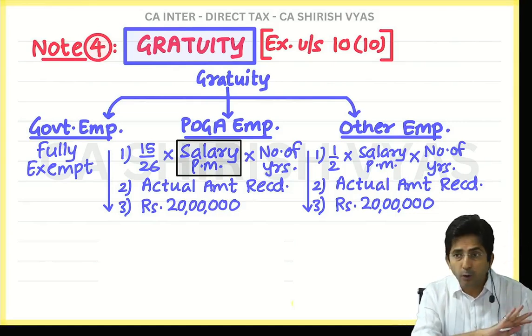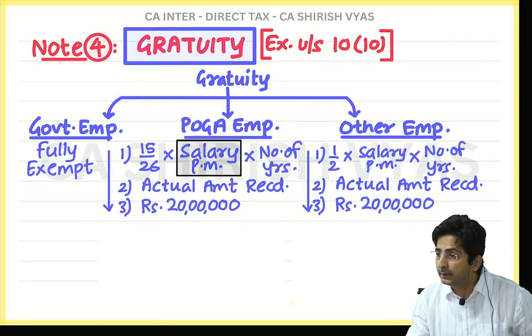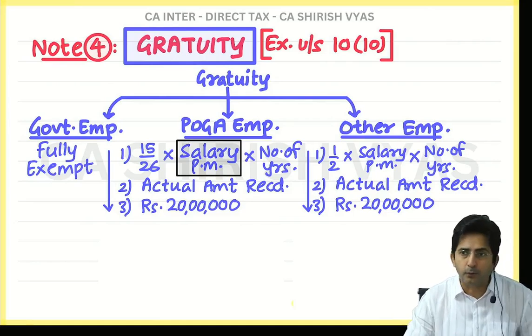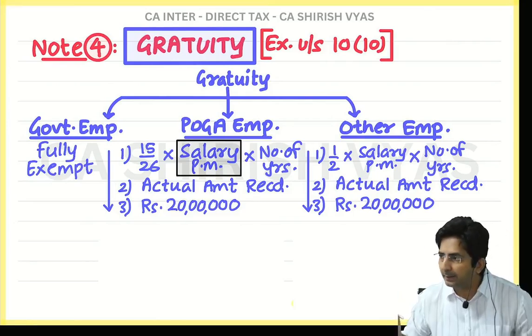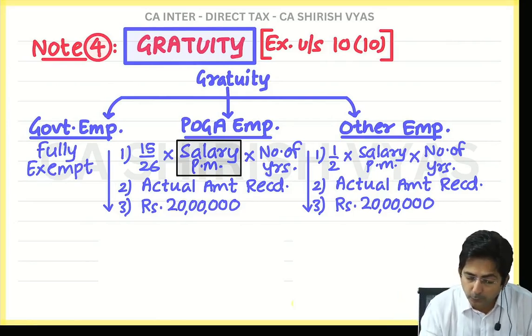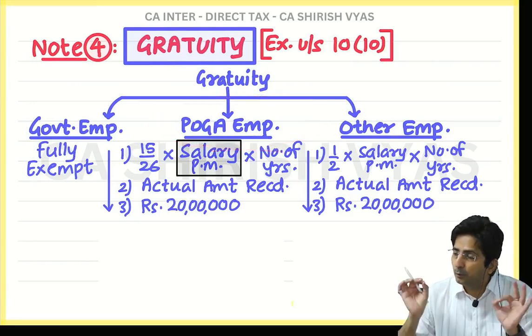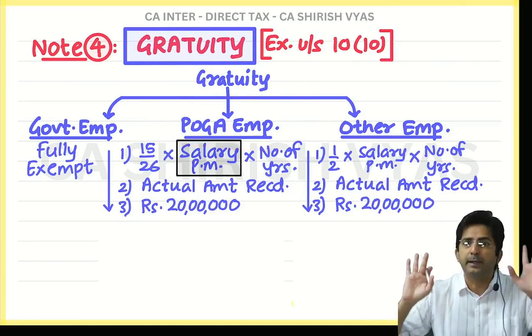See, generally in all the income tax formulas, it is DA in terms only. In terms, in formula; not in terms, not in formula. This is the general mentality. But in the POGA employees formula, we will take DA whether in terms or not in terms; both dearness allowances will be taken.